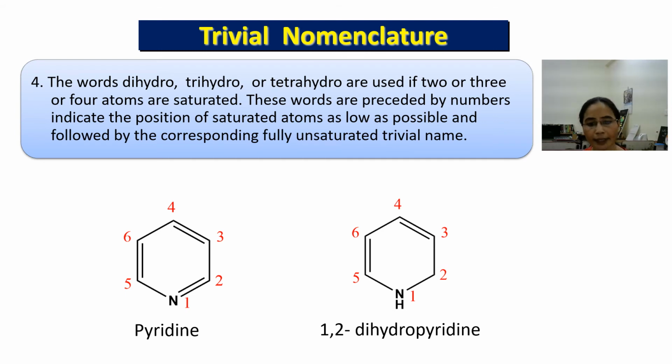But in the second case, you can see at position 1, the nitrogen atom is saturated, and at position 2, the carbon atom is saturated. So the name of the compound becomes 1,2-dihydropyridine. When we give the numbering, we try to do the numbering in such a way that the saturated atoms will get the lowest locants during the numbering.